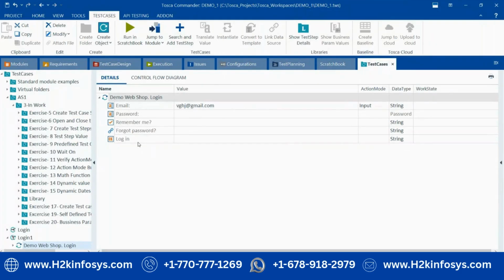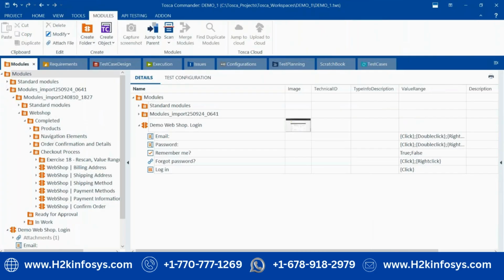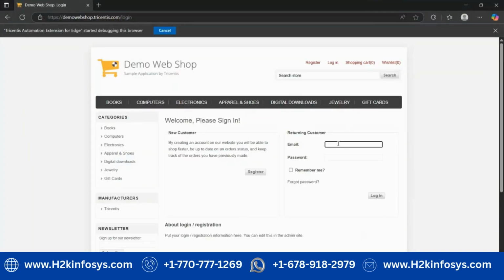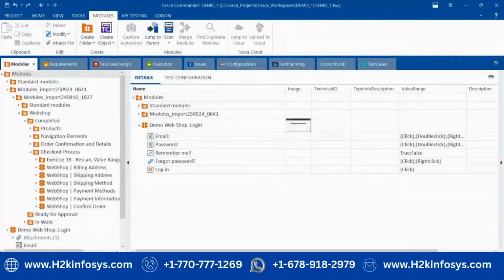You scan the application first, and then you clicked email, password. How did you get all the elements? While scanning the application, I selected these fields. If you remember, while scanning the application, I clicked on select on screen and selected this email, password, remember me checkbox, forgot password, and login button. Okay, that's where it's created. And then manually you fill the data in Tosca, correct.